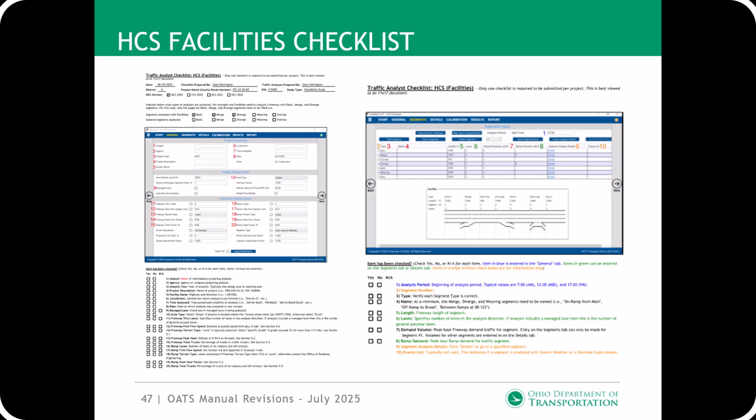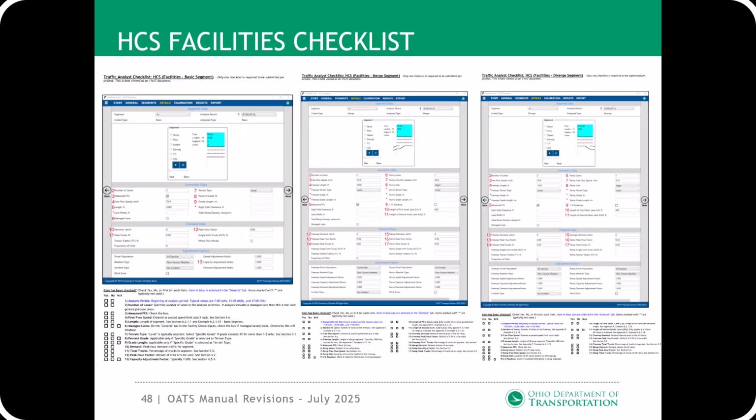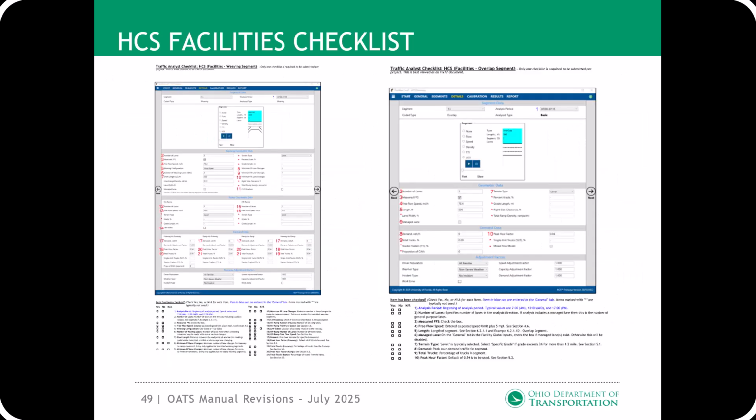The analyst only needs to submit one checklist per project. For example, a freeway project is analyzed for both directions where each direction has multiple merge, diverge, and basic segments. The assumption is the analyst applies the basic segments checklist to all basic segments, and likewise the same with the merge and diverge segments. Pages 3 through 5 show a screenshot of the Details tab for a basic, merge, and diverge segments. Pages 6 and 7 show a screenshot of the Details tab for weaving and overlap segments.